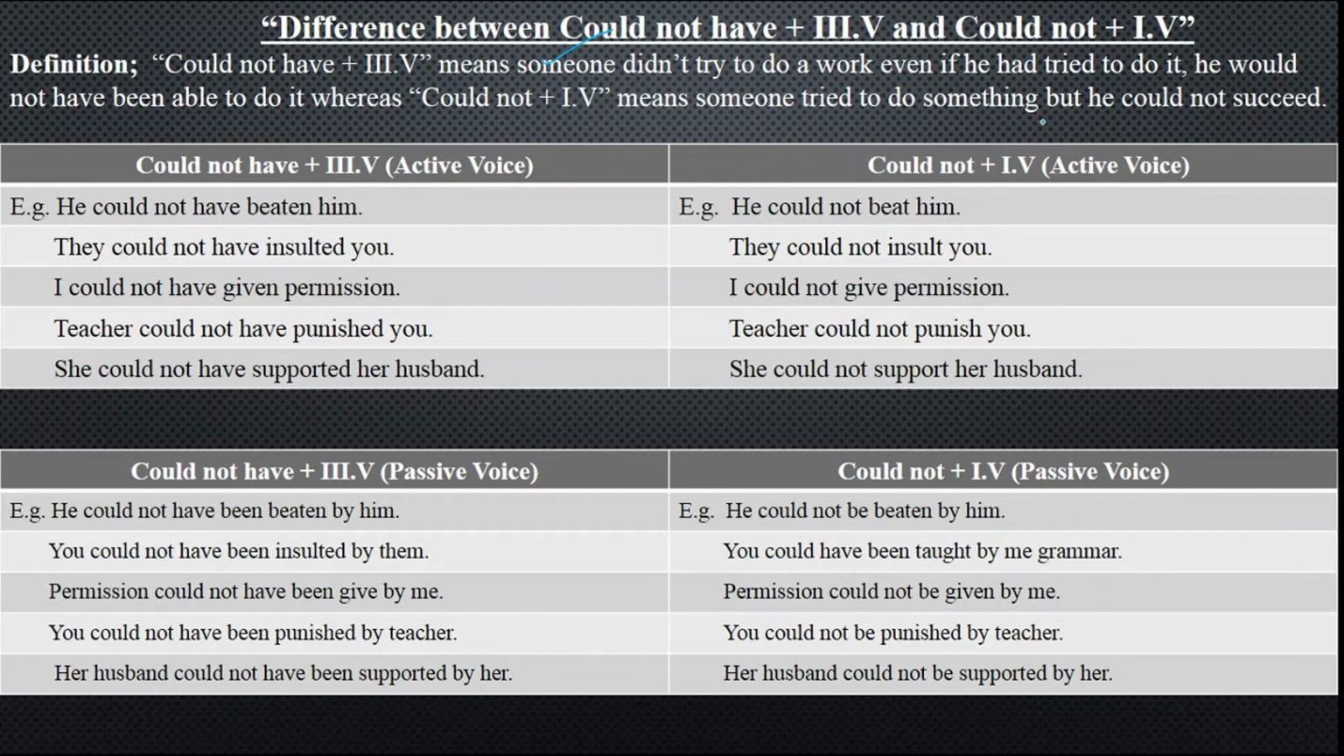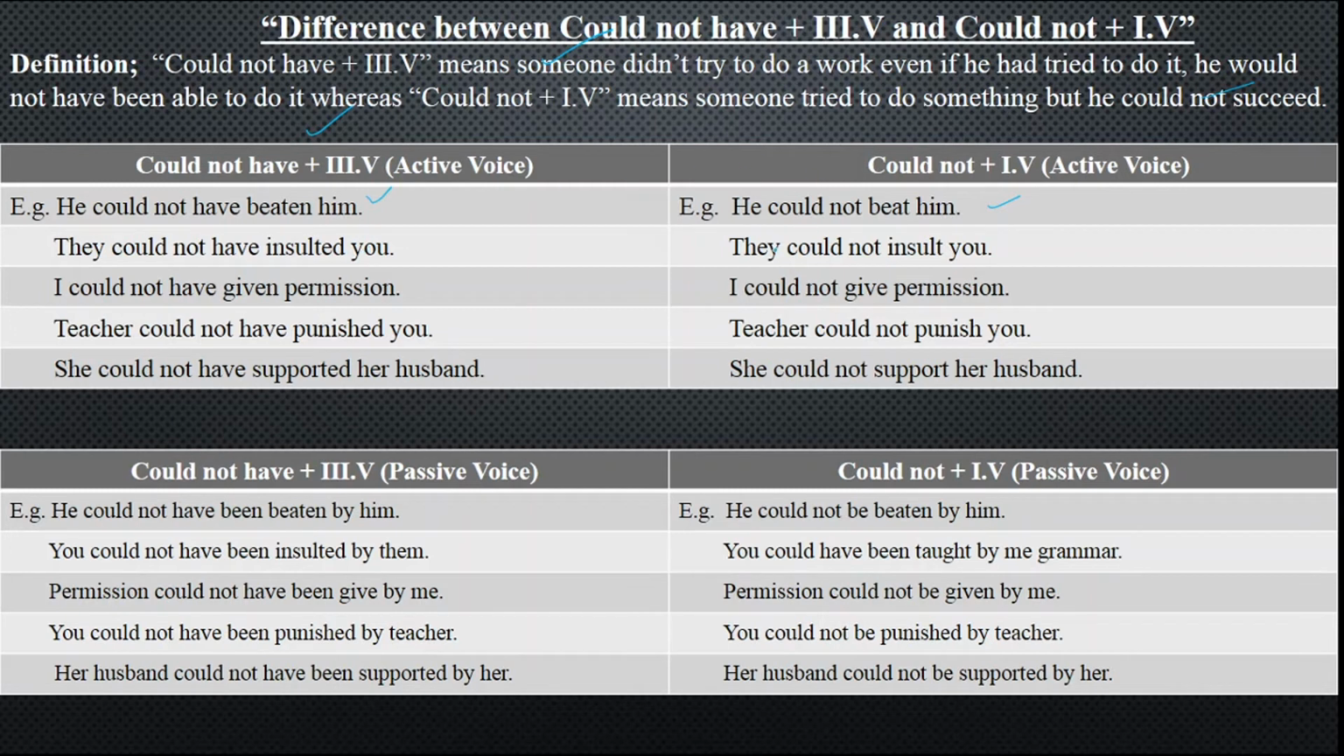And in the same way, could not plus first form means someone tried to do something but could not succeed. Over there, the same action, could not have plus third form means someone has not tried, and here it means someone tried but failed. Clear? Like I say, he could not have beaten him. Even he has not tried. If he would try, he could not beat him.